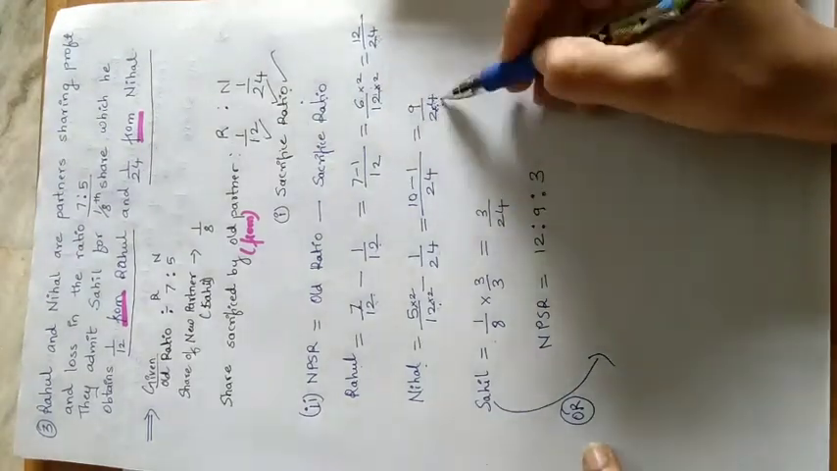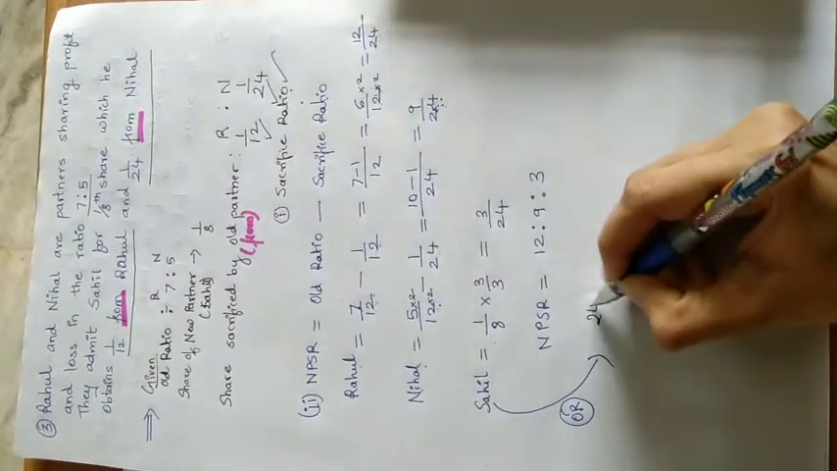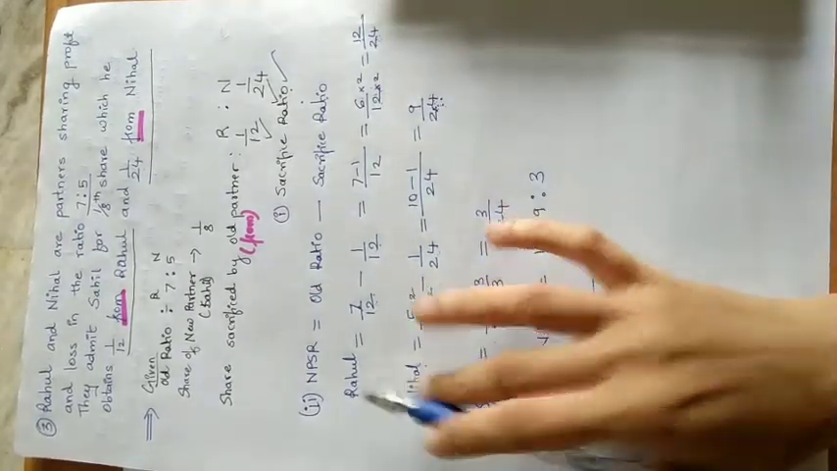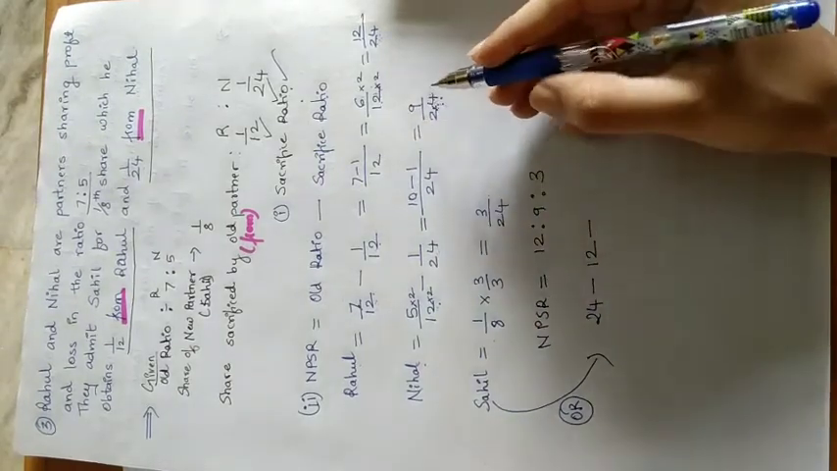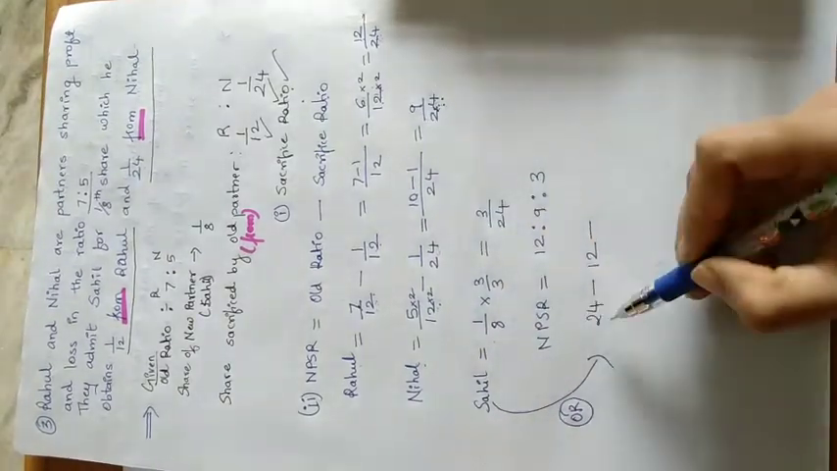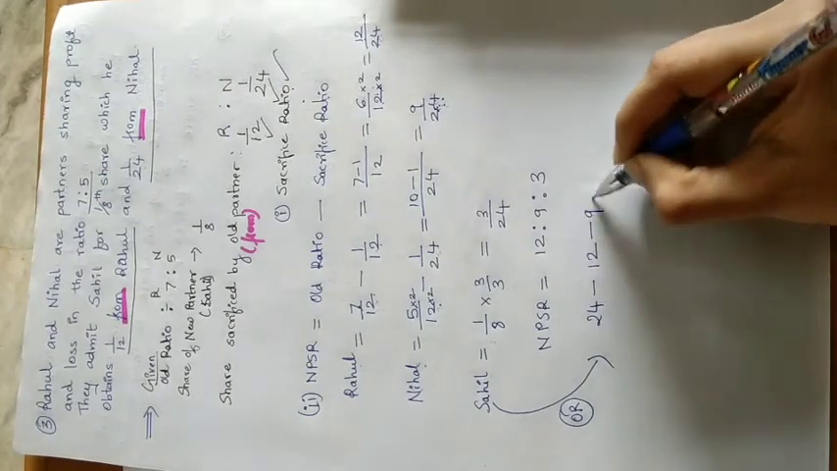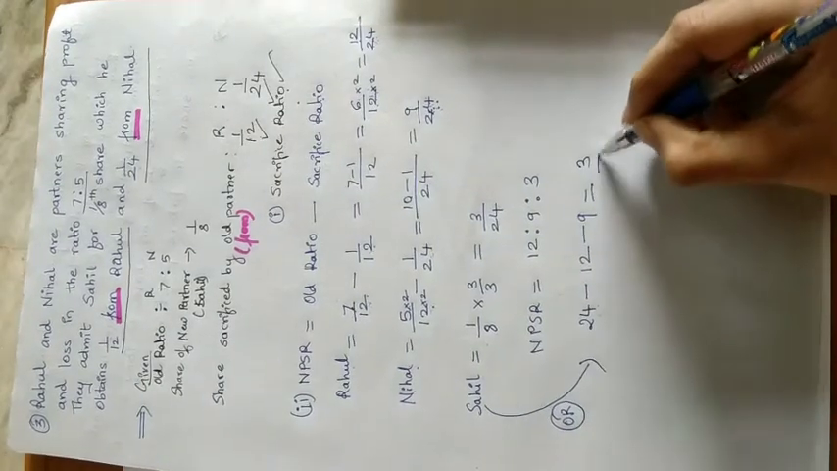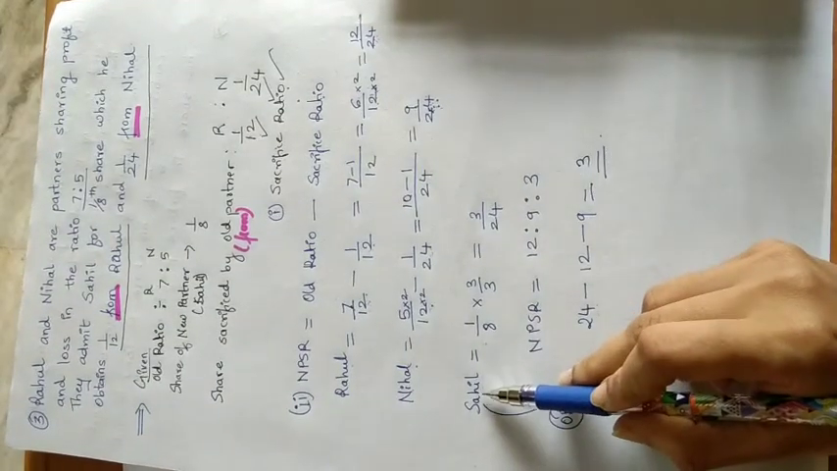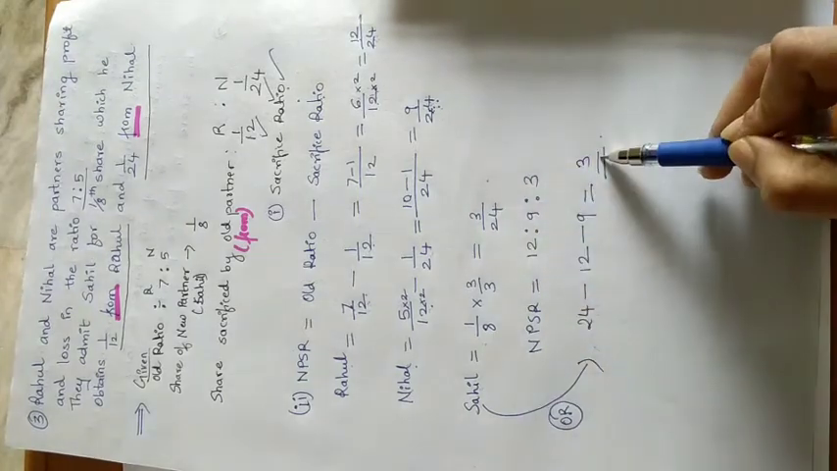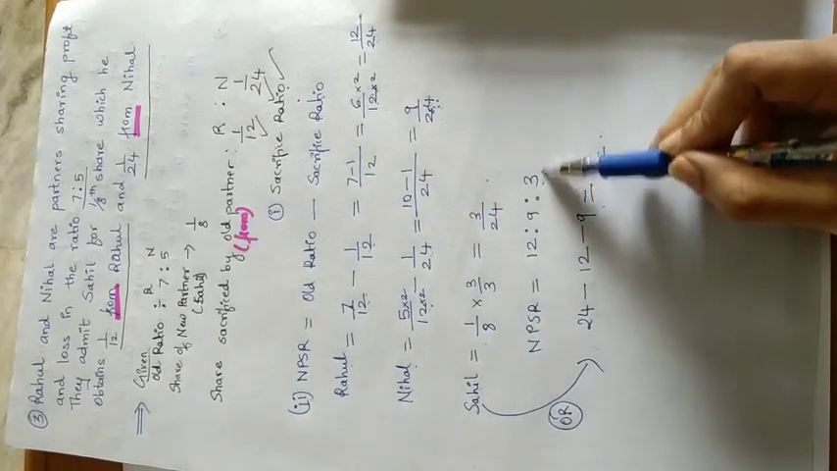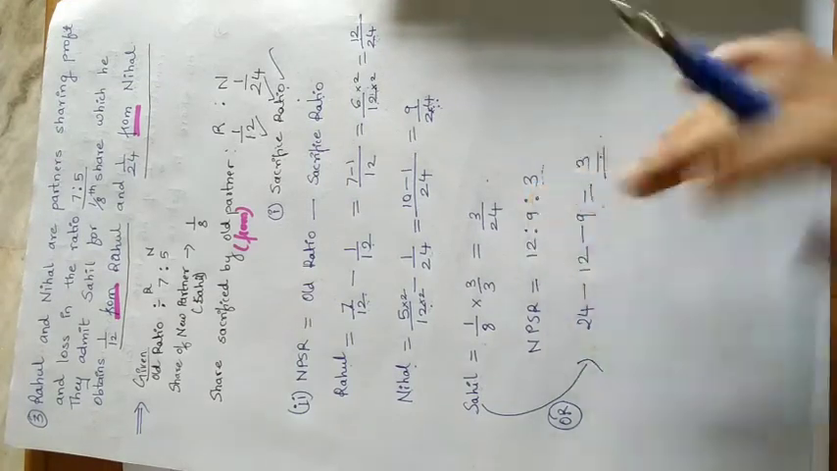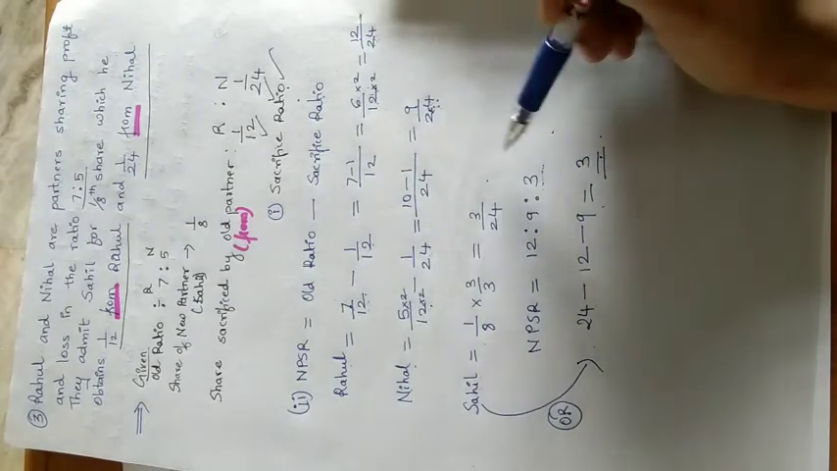You can use it this way, or else to calculate this you can even calculate in this way. Take the denominator. In this case the denominator should be same. Out of 24 shares, 12 shares are given to Rahul and 9 parts of the total 24 parts are given to Nihal. So how much is remaining? It will be 3. Okay, so you can calculate this last step either by this method or by this method. Any which way you will get 3 shares only, 3 parts only. So this is one way how we can calculate the sacrifice ratio and new profit sharing ratio.